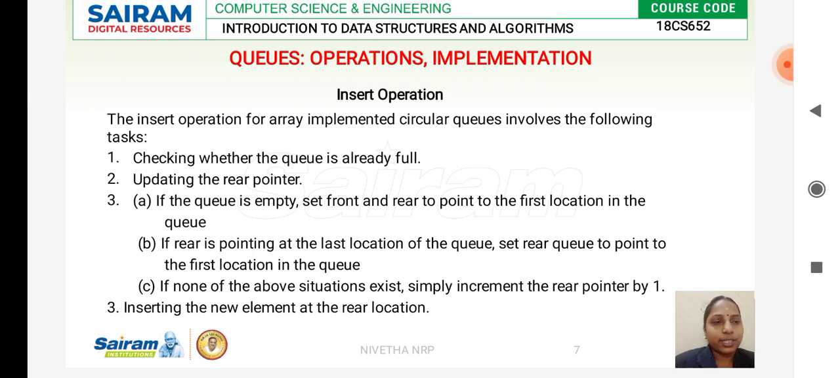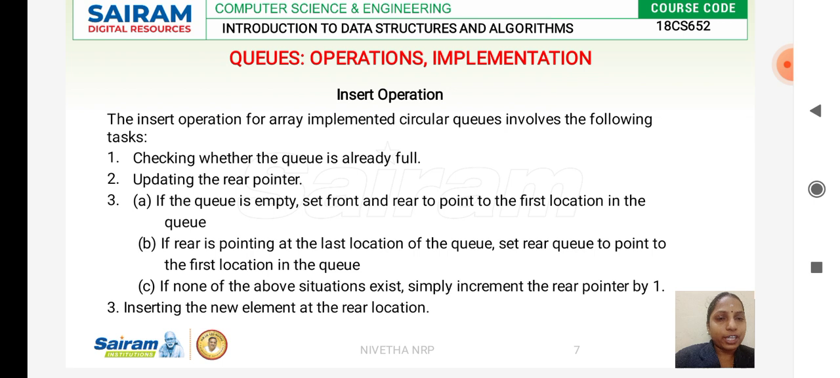First you check here. Normally we insert an element using the rear end. Initially your front end and rear end will be at the -1 position. When you start inserting an element, it comes to the 0th position. Both your front end and your rear end will be at the 0th position, and when you insert an element, you will be incrementing your rear end. So the first element will be inserted at the first location, and next you will increment your rear end and insert the second element. You will insert the elements by incrementing your rear end until your last element.